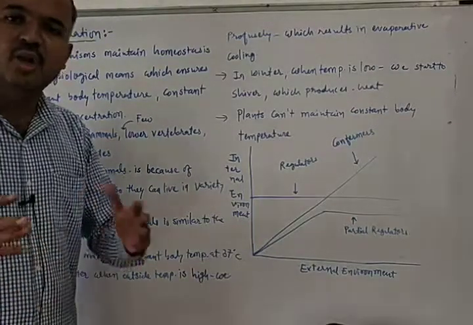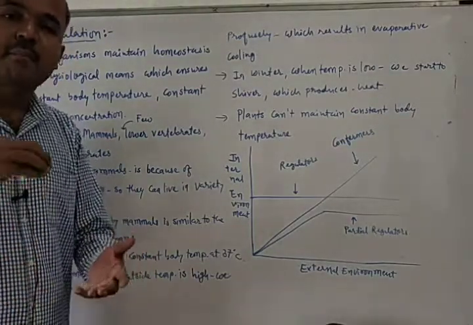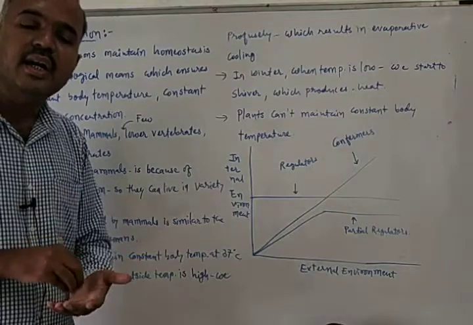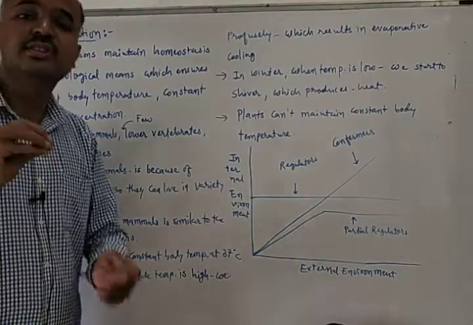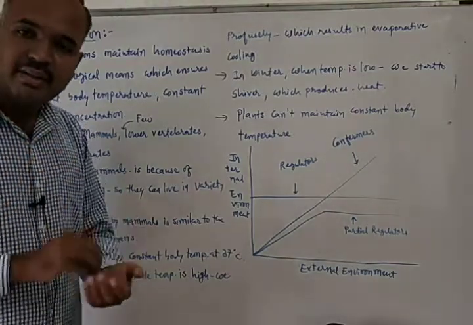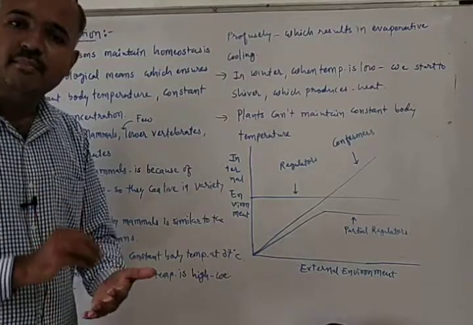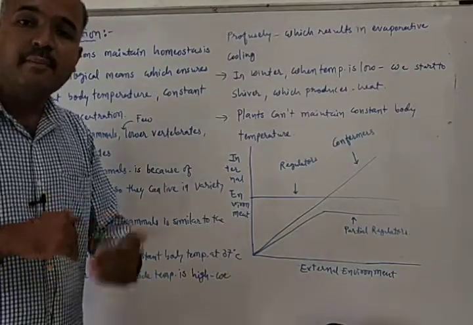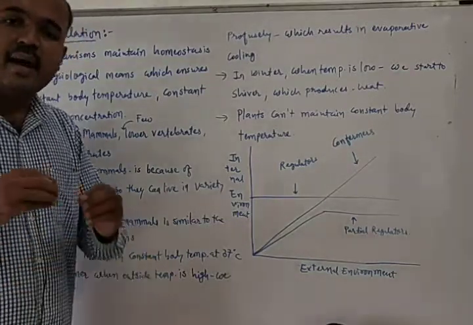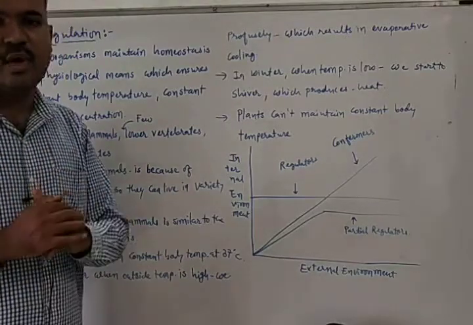So sweat is not bad. Sweat is a means of bringing the body temperature down in summer season. So in summer season, we maintain constant body temperature with the help of sweating. By sweating we reduce our body temperature.